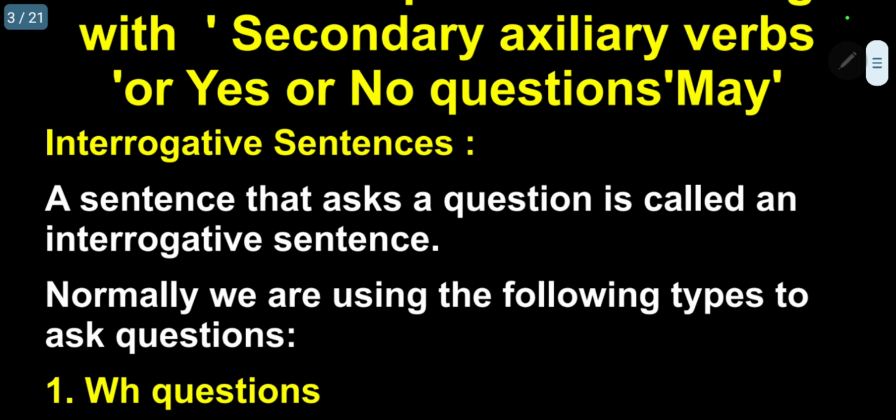So for this you must know, sentences I can classify in 4 ways. Number 1, simple sentence. Number 2, interrogative sentence. Number 3, imperative sentence. And number 4, exclamatory sentence. This is the normal classification available in all grammar books. So simple, interrogative, imperative and exclamatory. Simple sentences we have discussed already, kindly refer to my previous video.